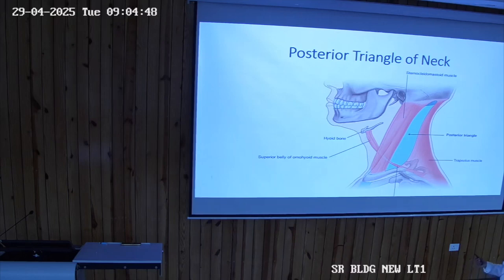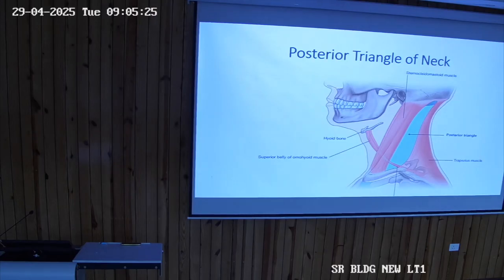So posterior triangle, can you make out the boundaries of the posterior triangle from here? Anteriorly, what will form the anterior boundary? The posterior border of the sternocleidomastoid muscle. The sternocleidomastoid is attached to the sternum and the clavicle, it has 2 heads, then it is attached to the mastoid process behind the ear, and to the superior nuchal line situated on the occipital bone also. We will be talking about that also.